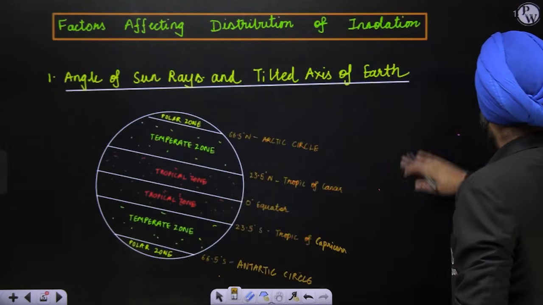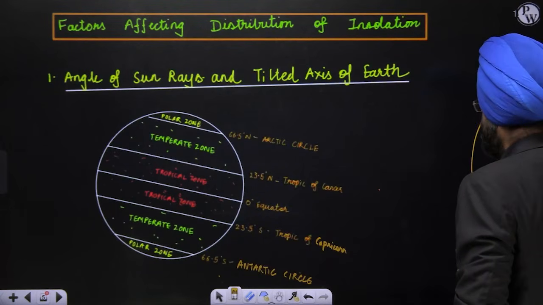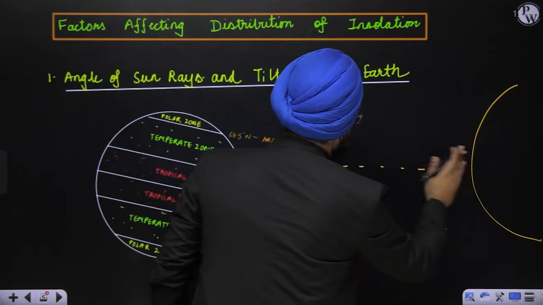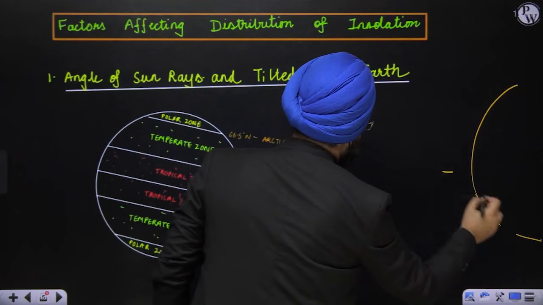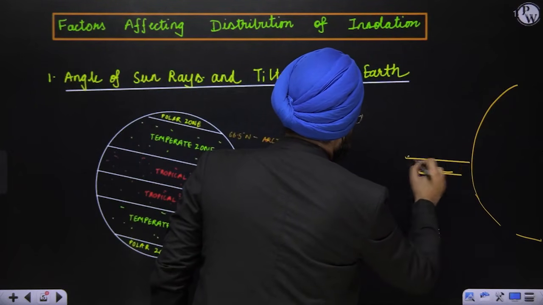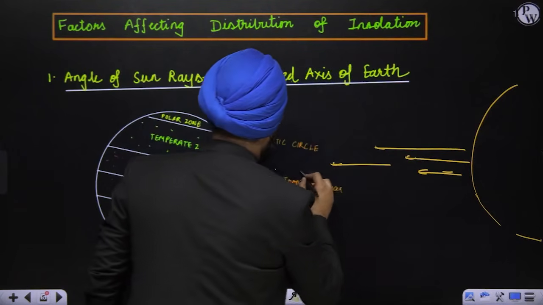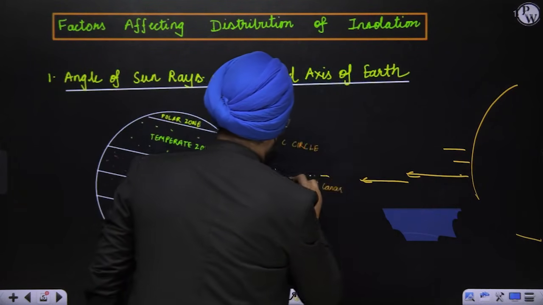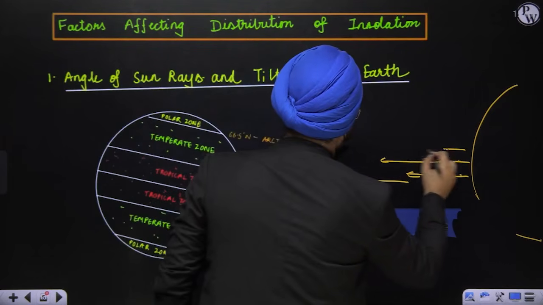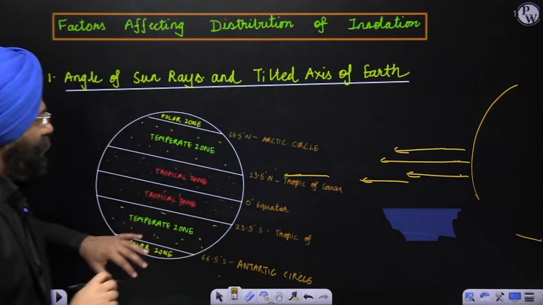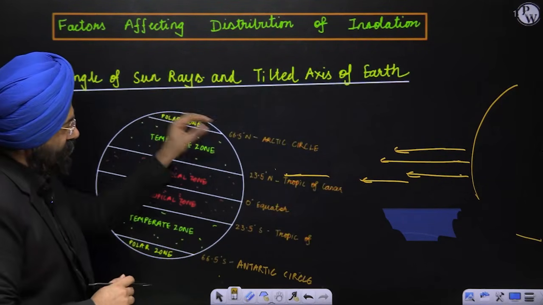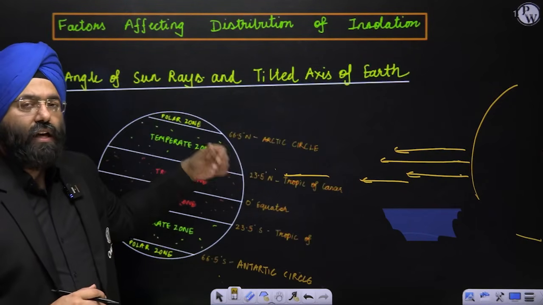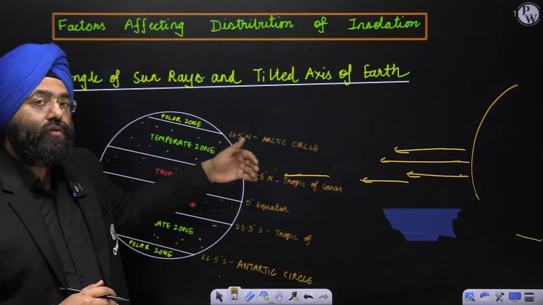Let us see, sun is over here. Now, supposedly there are direct rays from the sun that are coming for the Tropic of Cancer, right? Now, if you realize this, because it is tilted, this region is experiencing, let us say, a longer duration of days also, and then also a larger amount of insolation.